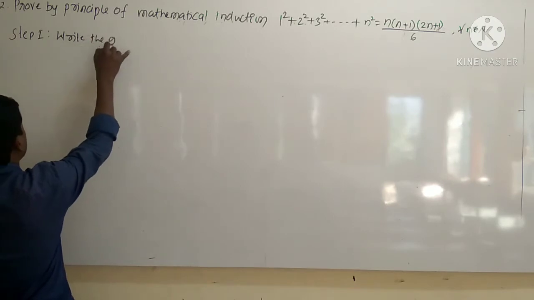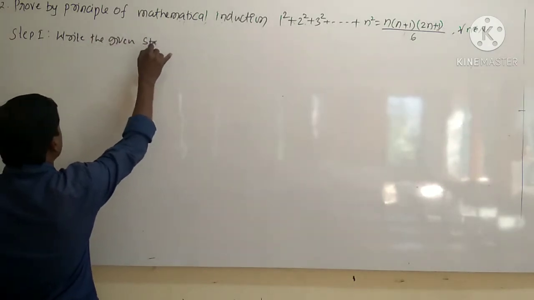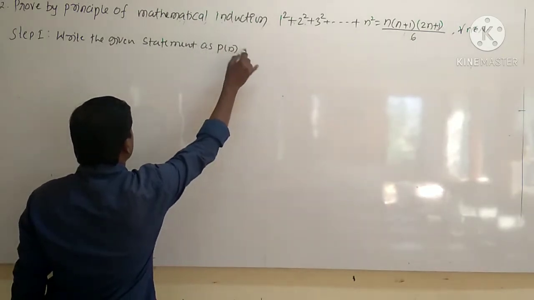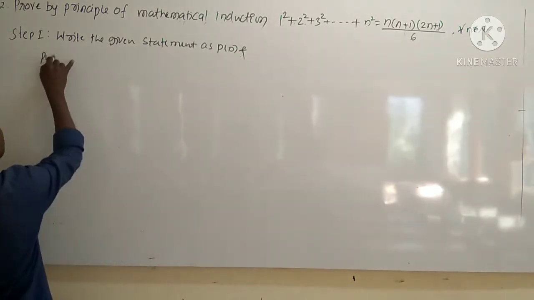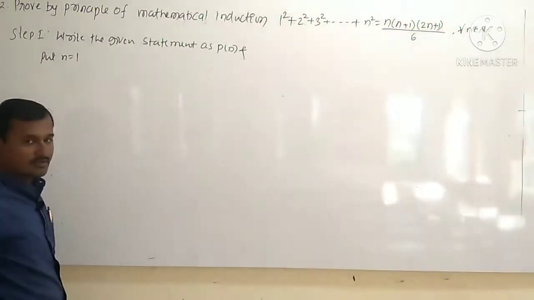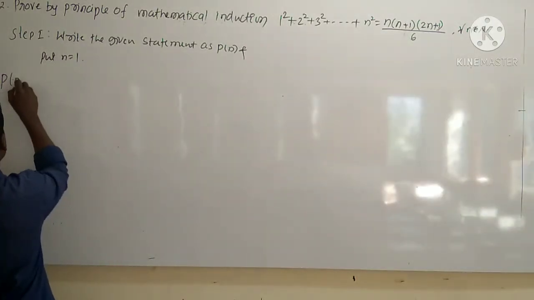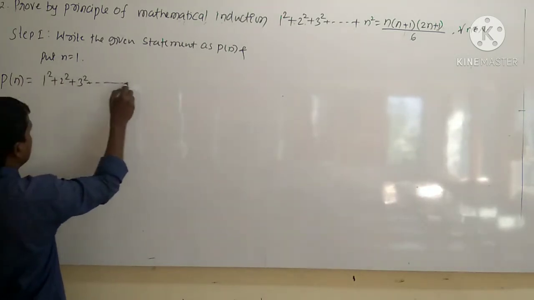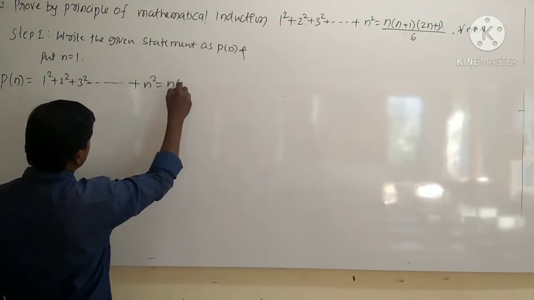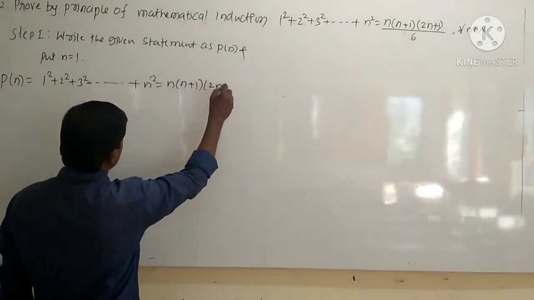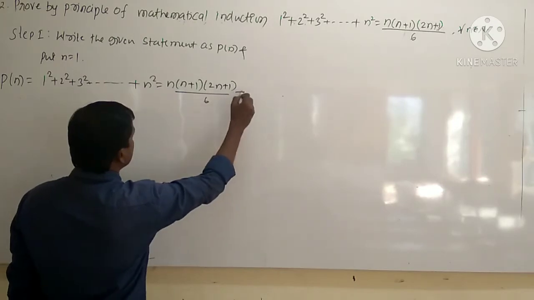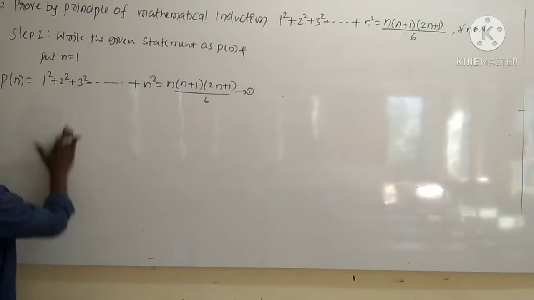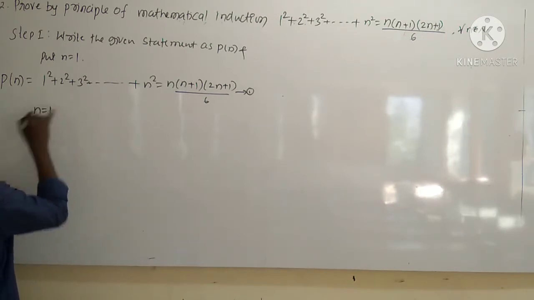Write the given statement as p of n and put n is equal to 1. Okay, so therefore this becomes p of n is equal to 1 square plus 2 square plus 3 square up to n square is equal to n into n plus 1 into 2n plus 1 divided by 6. Call this as 1. Okay, now what is the value of n? So here the value of n is equal to 1.